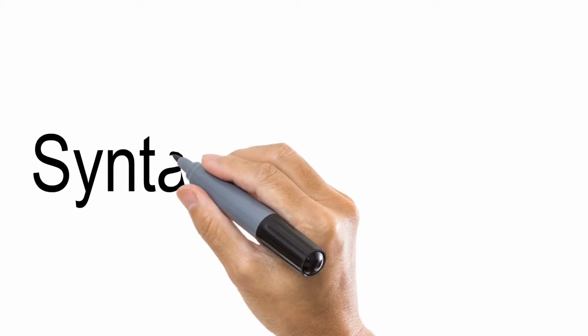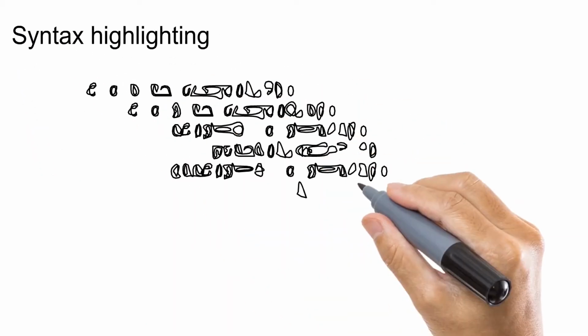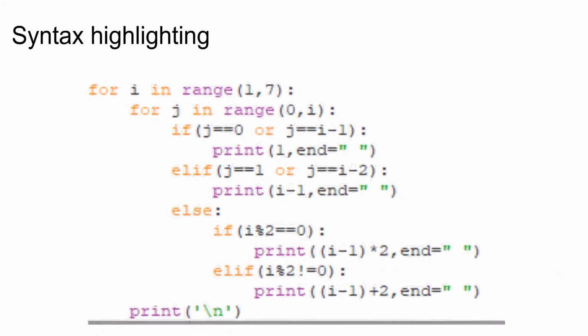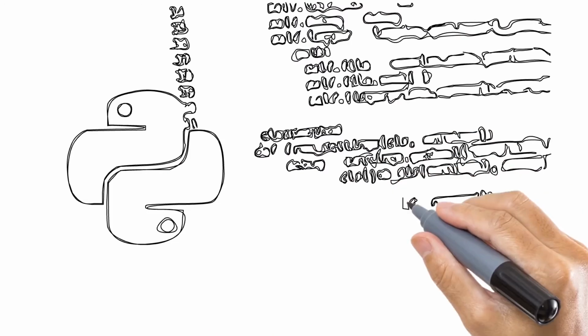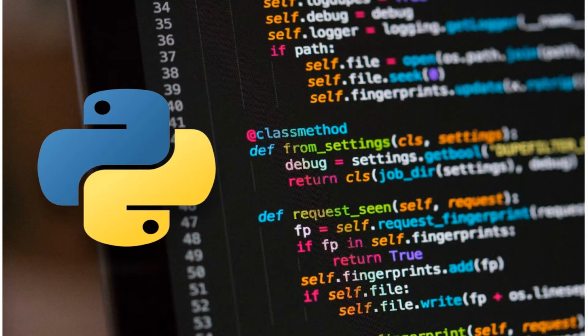Another advantage of Python is its syntax highlighting. It allows us to distinguish between input, output and error messages by different color codes. For all these features, Python programming language is widely used by programmers and developers to build any software, AI or anything.